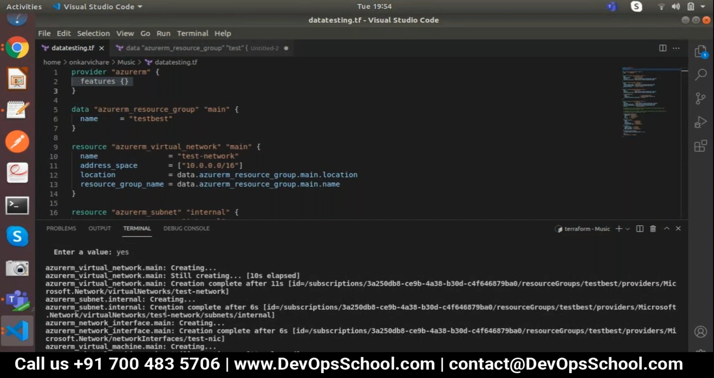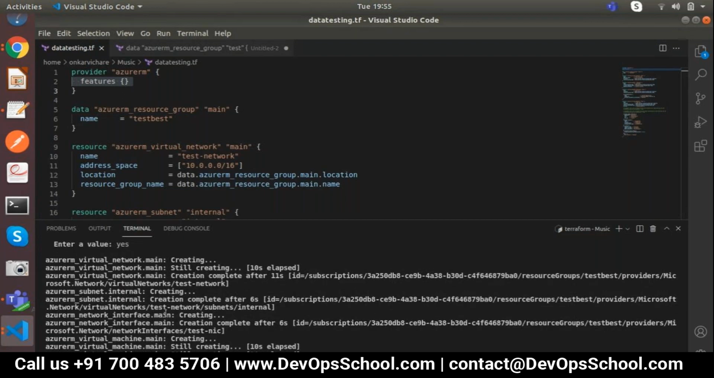In the existing resource group we'll create the VM, the second set. Yeah, second set, existing VNet. Make sense? Yes. Awesome.